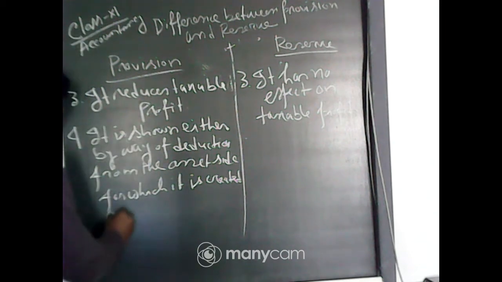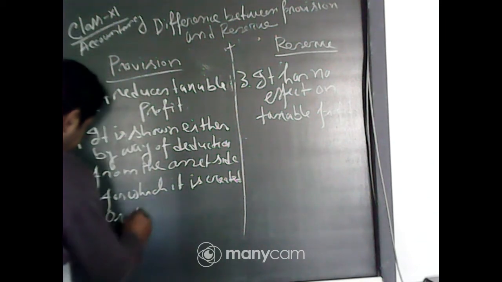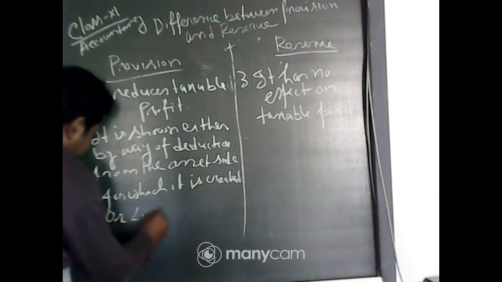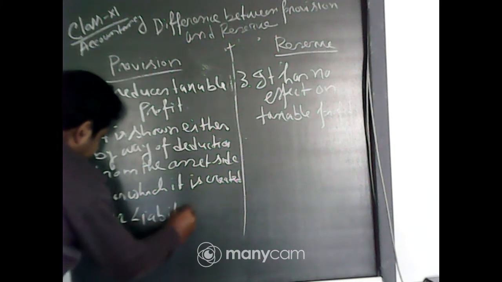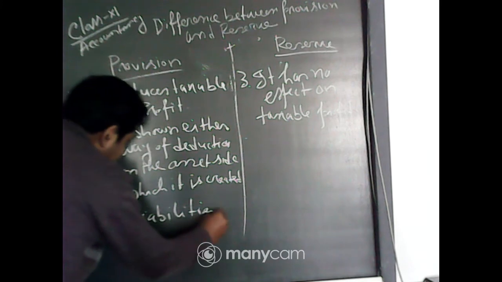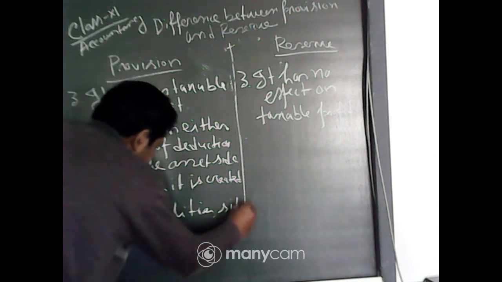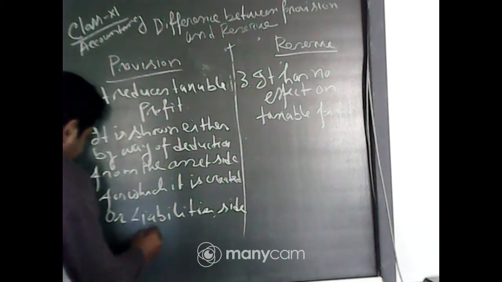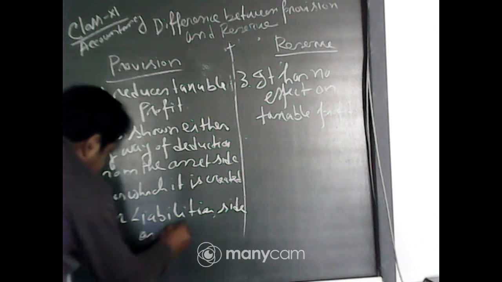You can show it on the liability side of the balance sheet under current liabilities.